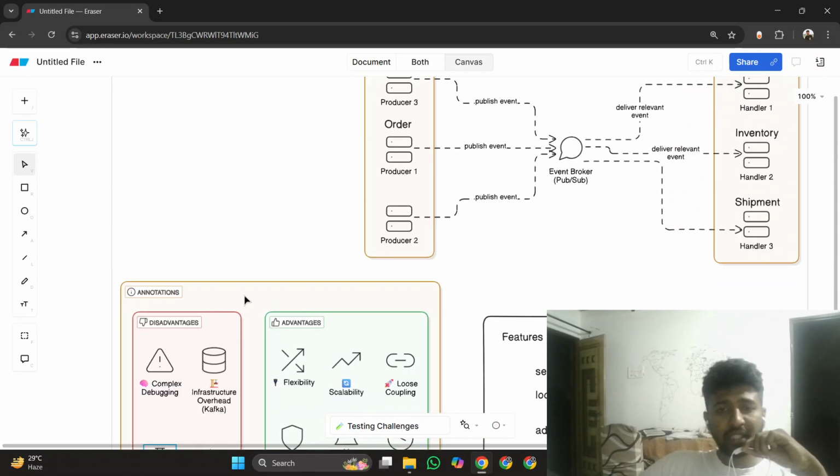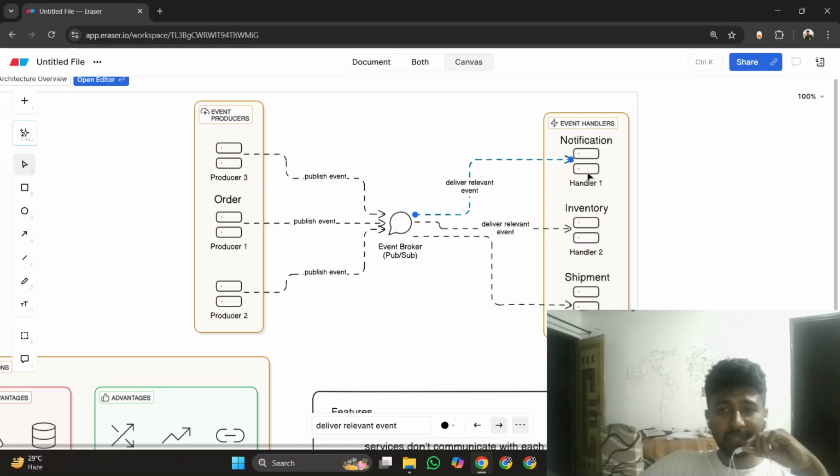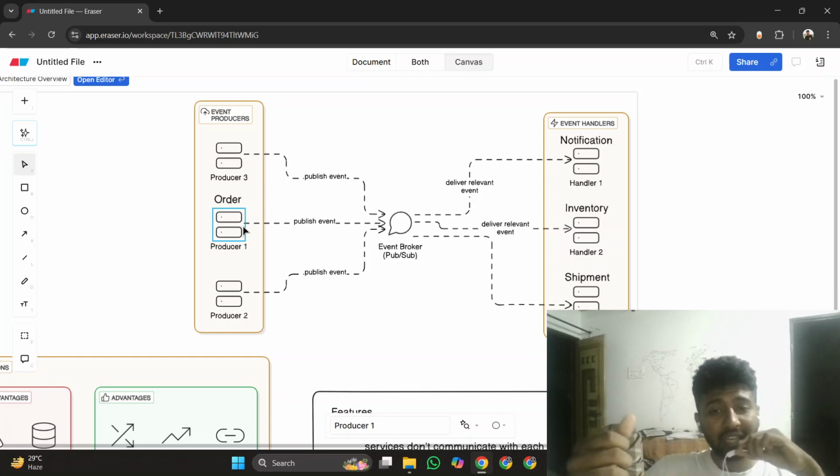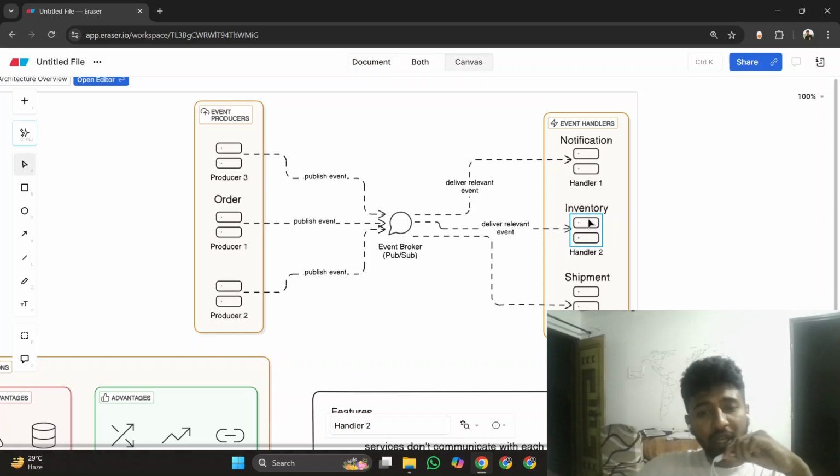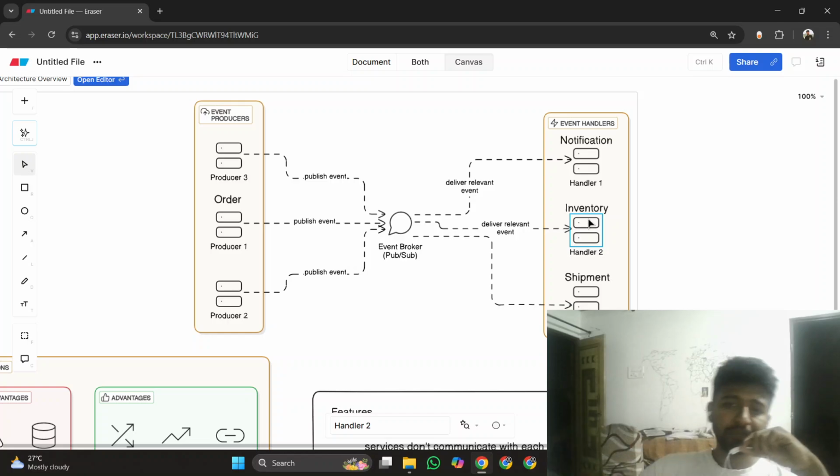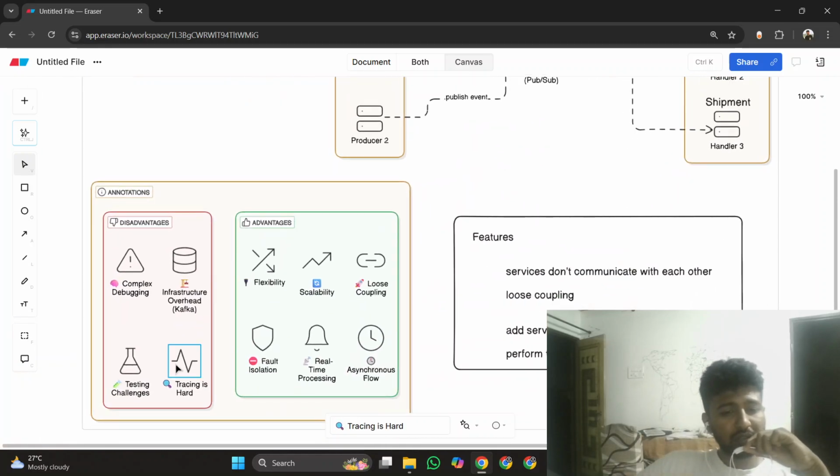Then you have testing challenges: testing all these subscribers, plus testing these publishers with this event driven architecture. If you want to test the inventory, you have to run all the triggers that trigger this inventory to test the whole workflow. So this architecture is really complicated for testing, and you have to implement the DevOps pipelines for all the services. This also becomes a really hard task. So we can add testing to the disadvantages.